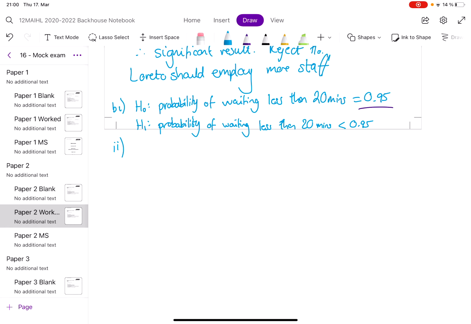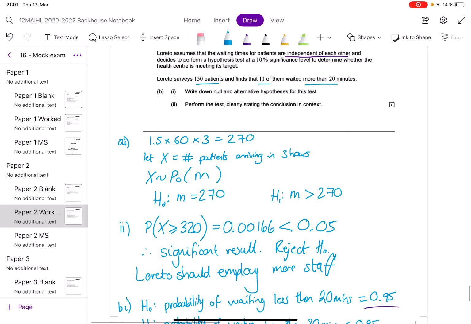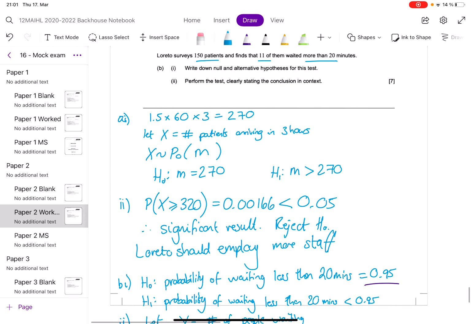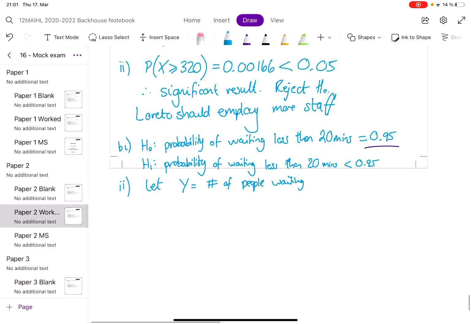So let's define a variable. I think I used x before. Let's use y now. Let y equal the number of people waiting. Well, we could do less than 20 minutes, like the question, like our null hypothesis, or we can do more than 20 minutes, like the information we've been given. It doesn't really matter which one you do.